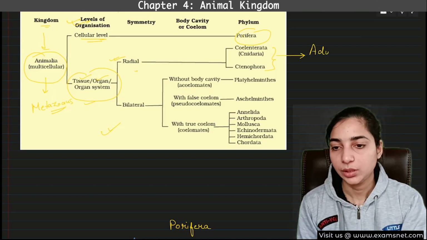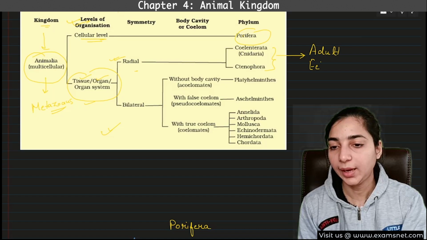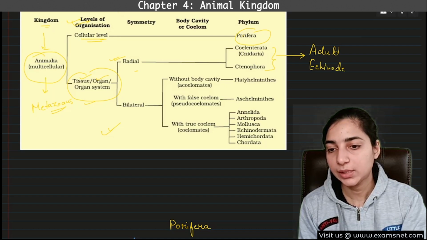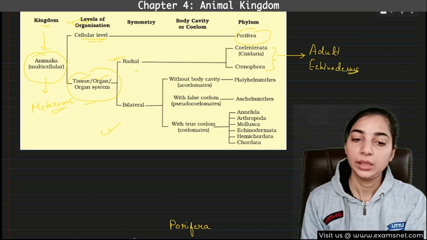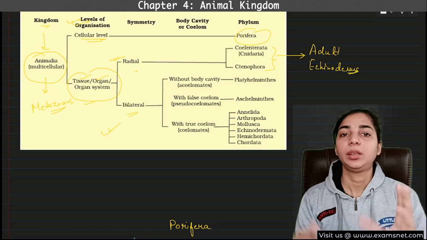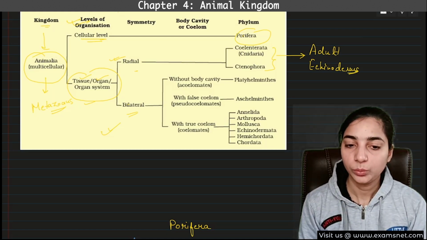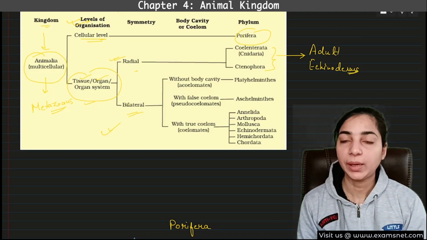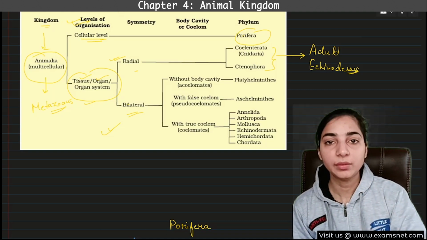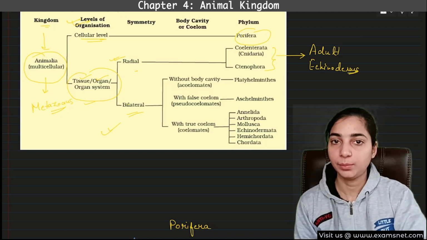This also you have to remember. Then bilateral symmetry means the body will divide into two equal halves only in one specific plane. We also discussed the examples of bilateral symmetry, and the larval echinoderms have this bilateral symmetry.